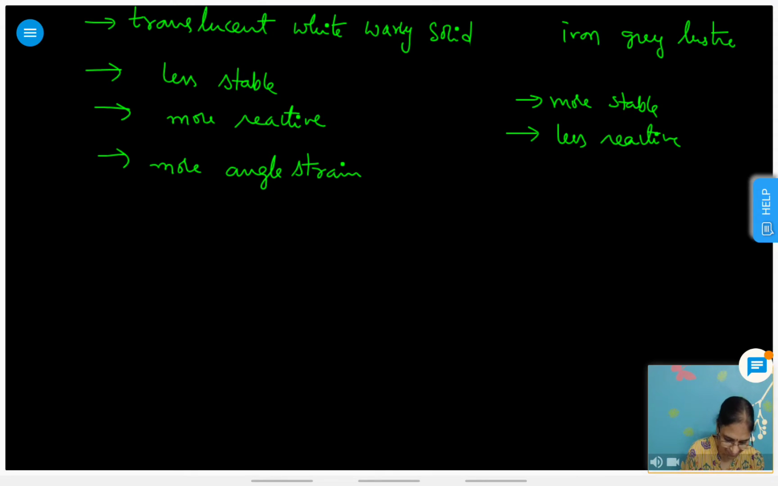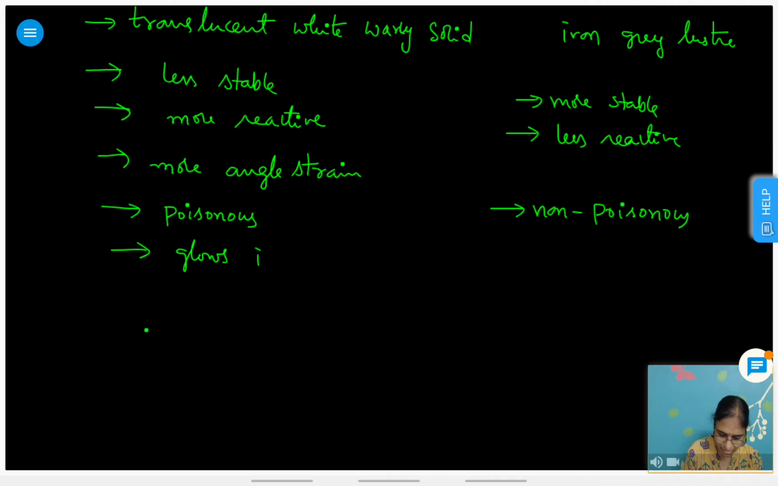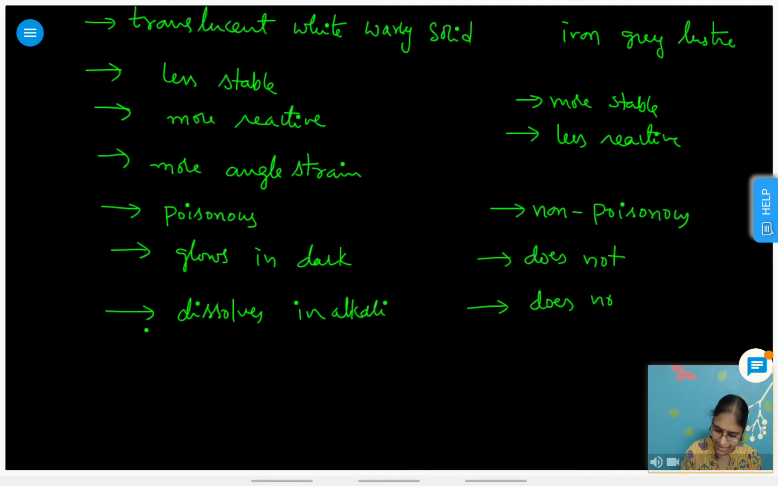Yes. So now it is poisonous. White phosphorus is poisonous and red phosphorus is non-poisonous. White phosphorus glows in dark, that is chemiluminescence, and red phosphorus does not glow in dark. White phosphorus dissolves in alkali, and red phosphorus does not dissolve in alkali, right?